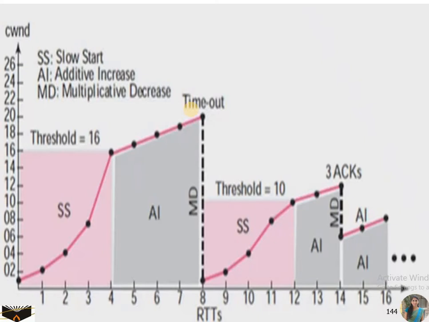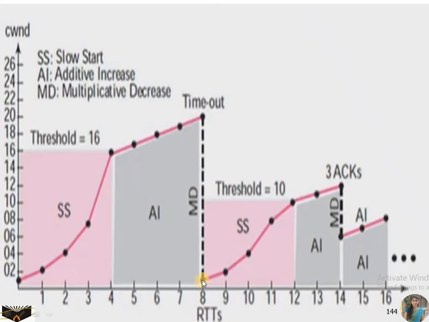You can see the timeout. Initially, you are going to send 1 packet. You are going to increase it to 2, next 4, next 8, next 16. So you have set the threshold value to 16. When it reaches the threshold value, you are going to increase it linearly, that is, to 17, 18, 19 and 20. Then the timeout mechanism has occurred and you have not received the acknowledgement, so you are going to reduce it to 1 again.